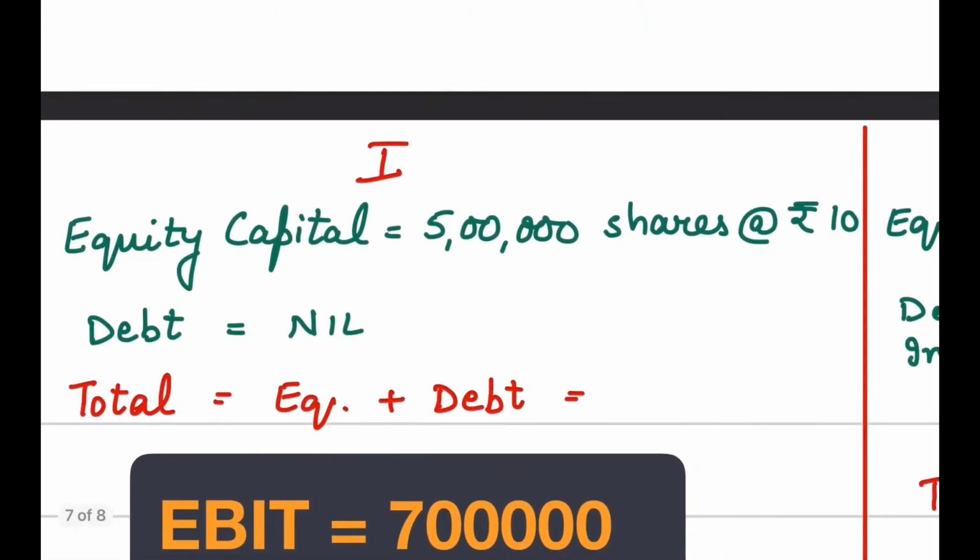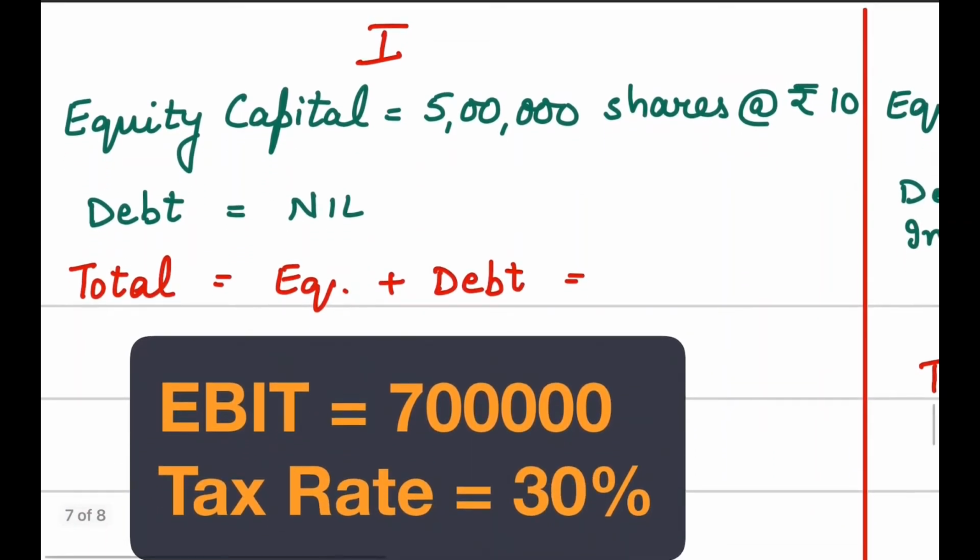Now there is a company and it wants to finance its operations, and this is the basic information given in the question. The company has equity share capital, 5 lakh shares at the rate of rupees 10. So this will be 50 lakh.